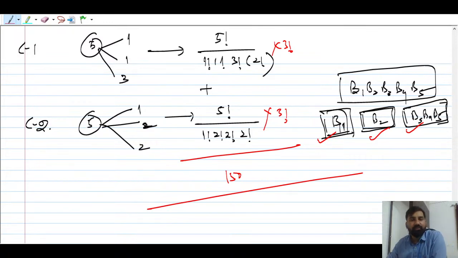How many of you understood this? This is a very important concept. Okay, I hope this makes sense. Okay, so you have to make a group. So these are the groups, you can say. First group having B1, second group B2, third group B3, B4, B5. Okay, now these 3 groups you have made, right? Now these 3 bundles can be given to any one of the persons. There are 3 persons, right? So I think this is clear. So this is the natural way of counting. Okay, so case 1 and case 2 you have to keep in mind.